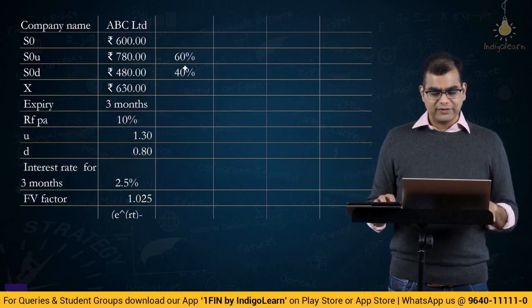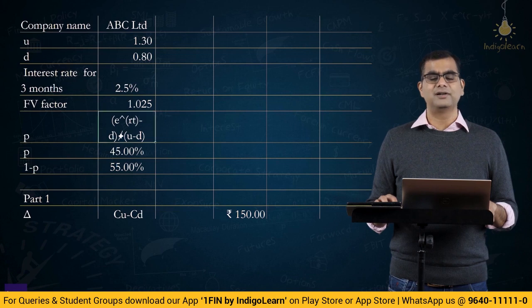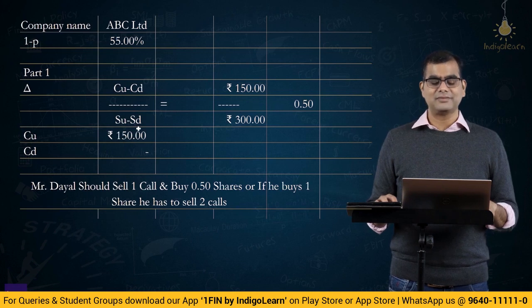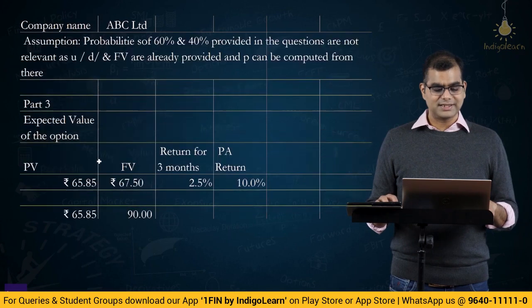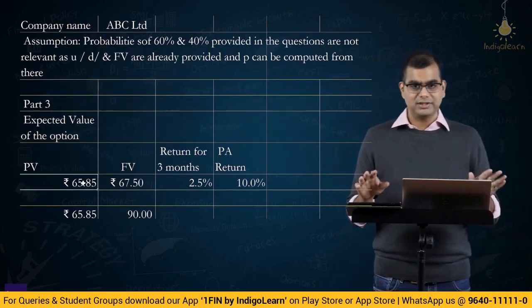So if you are going to use the fact that this is 60 and 40, then we should not be computing P here at all. And if you are not computing P here, then you cannot even use a method like this. And if you are not going to use a method like this, you should not get an answer which is 65.85, but unfortunately they have got the same answer. So I don't agree with the institute solution.